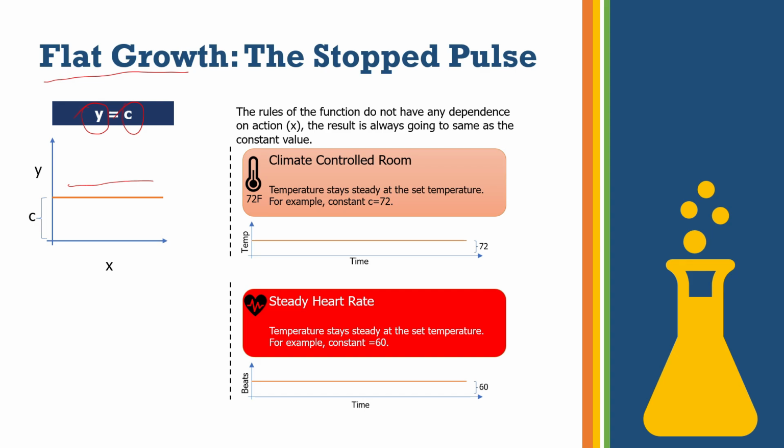Yes, in reality, the heart rate is always changing, but think about a person in a very deep sleep with a heart rate set at 60. The heart rate is always beating at the same rate, so if you plot the heartbeat over time, it is always 60. That is our first type of growth, the flat growth.